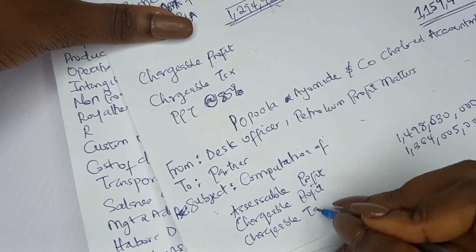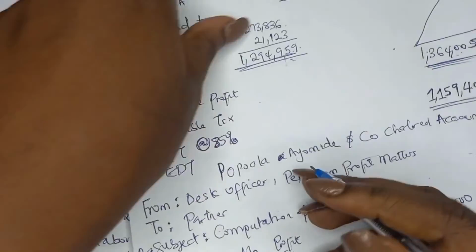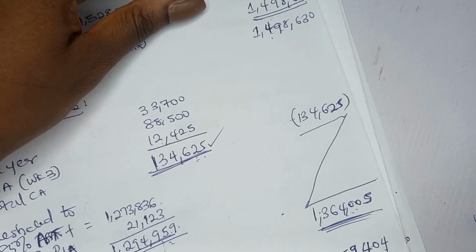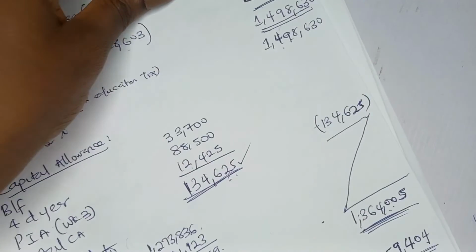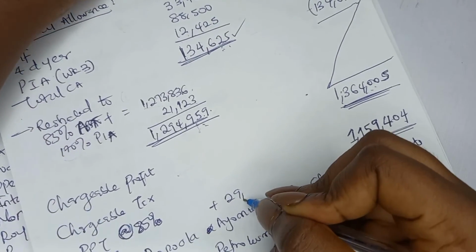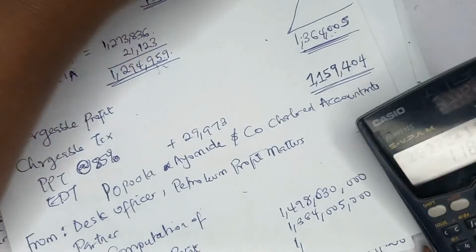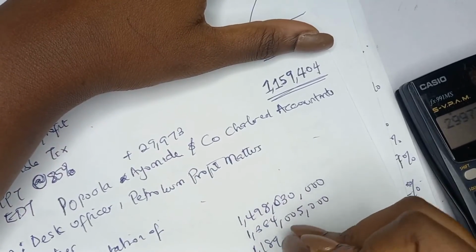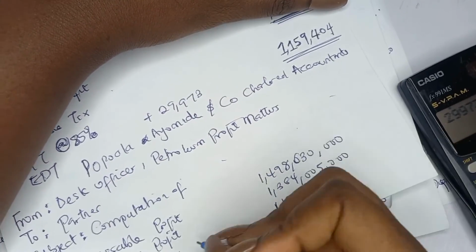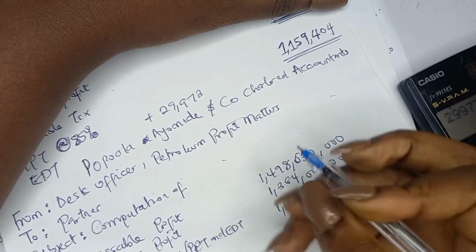Oh, we need to add education tax. So we need to add education tax to this EDT that you have calculated here, because you're going to pay it, right? See it here, 29,973,000. Okay, so you need to add your EDT of 29 million, 29,973. So let me add that to it. So we have 1,189,377. Is it clear? So you can just write petroleum profit tax and education tax, and you can make reference.